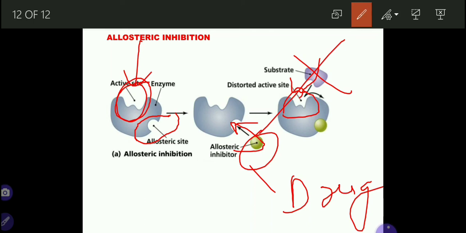In these two methods, we can stop the disease. These are the two ways in which we can stop the interaction of a substrate with an enzyme. This is drug-enzyme interaction. In our next class, or our next video, we will discuss receptor-target interaction. Okay, that's all. Thank you.